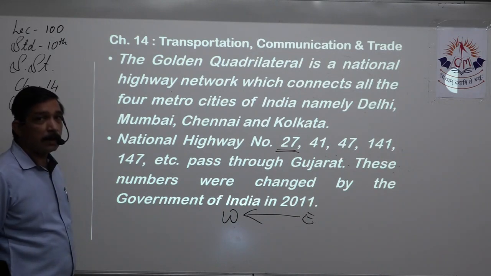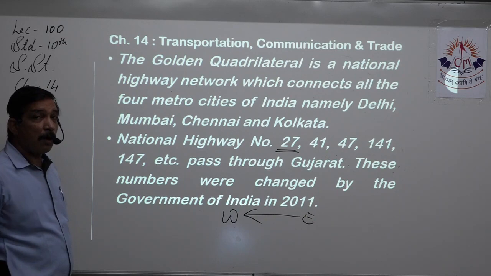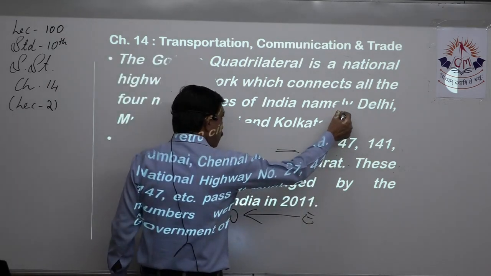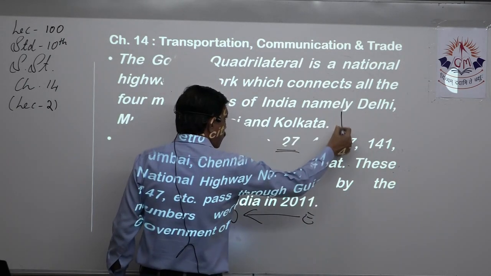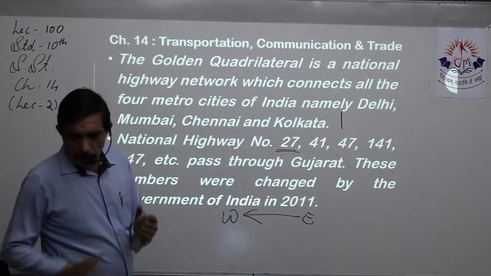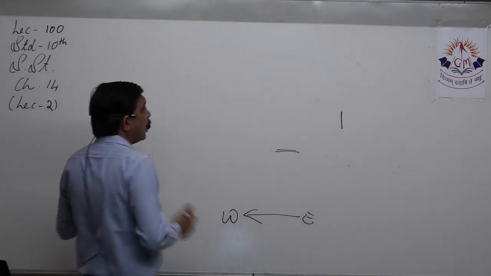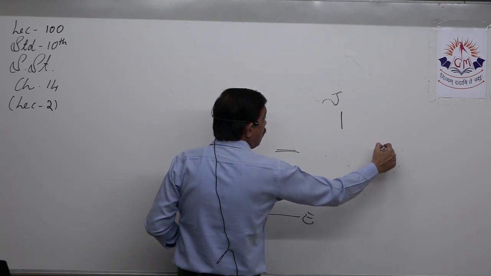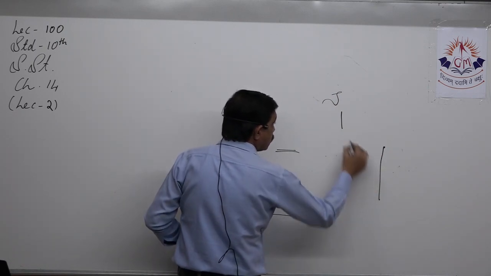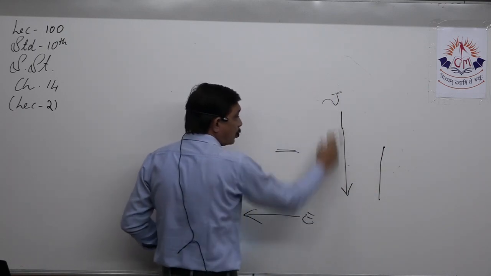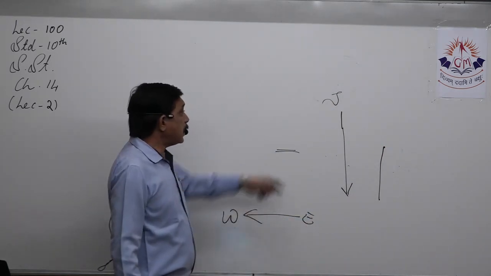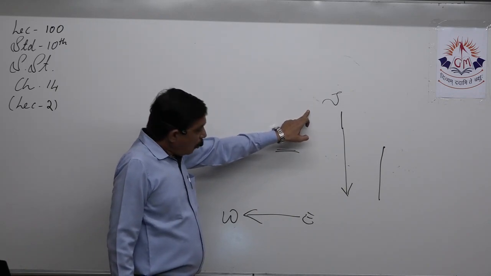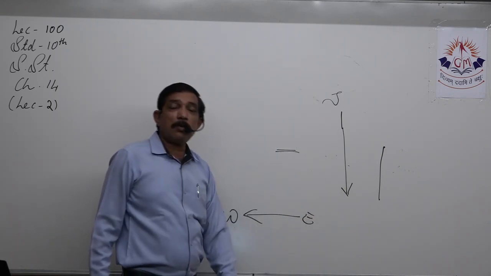And any national highway which goes from north to south, that is from J&K, it might be J&K, Kashmir, or it might even start from Jharkhand, but it is going downwards from north to south. Equally, it can start from Jaipur and go towards Mumbai, that is downwards, south.